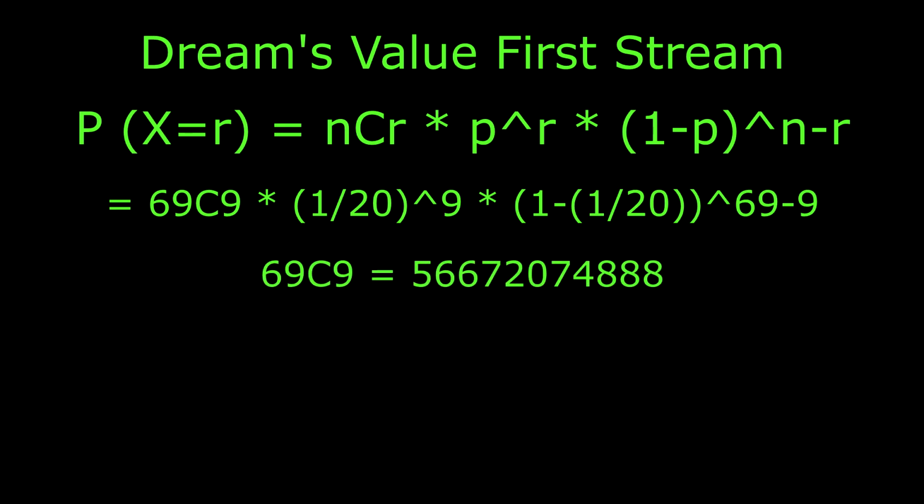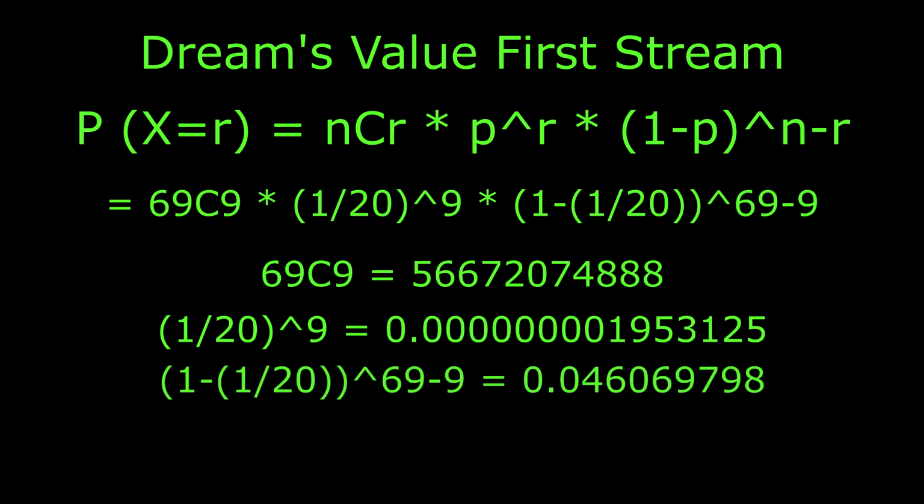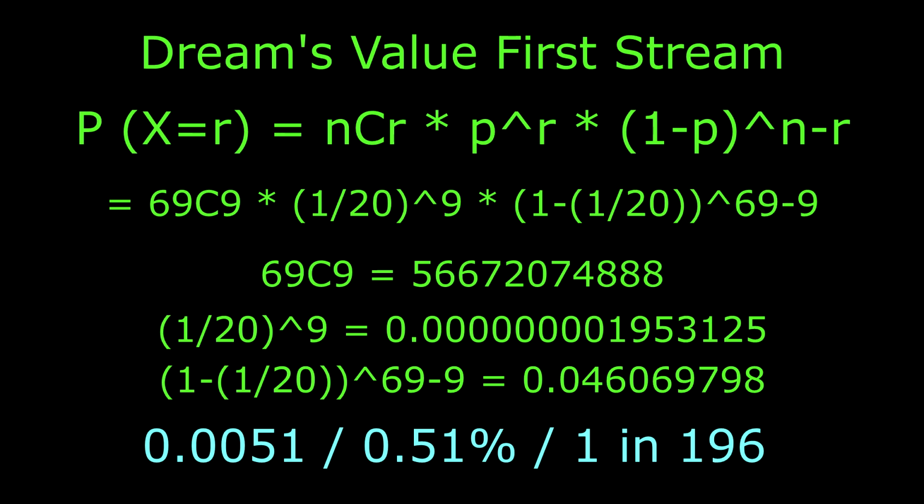69 choose 9 becomes 56,672,074,888. (1 divided by 20) to the power of 9 becomes 0.000000001953125. (1 minus 1 divided by 20) to the power of 60 becomes 0.046069798. And when we multiply all these numbers together, we get 0.0051 or 0.51%, or a 1 in 196 chance. Okay, pretty lucky.